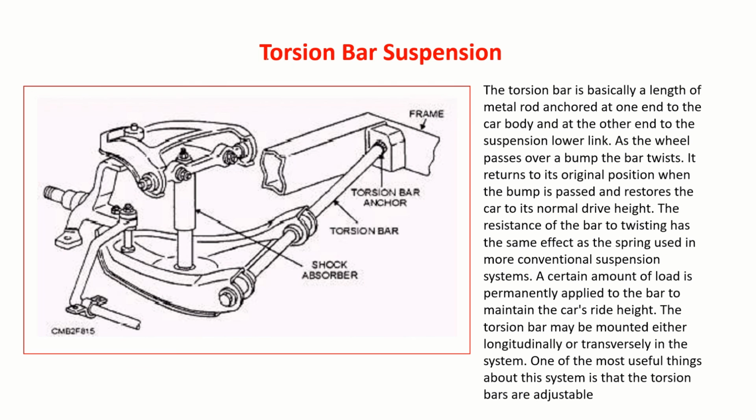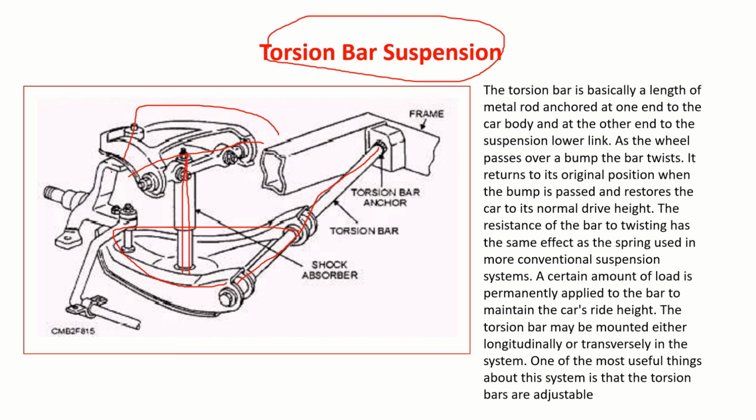Similarly, you have another kind of design that you call the torsion bar design. This is the torsion bar. This is the lower control arm. Then you have the damper. Then, again to the frame, you can connect the upper control arm. Then you have the steering knuckle. Then the stub axle, where you can mount a wheel. And this is your steering part. It will act as a torsional spring. I don't have to use a coil spring here. This itself will act as a spring.